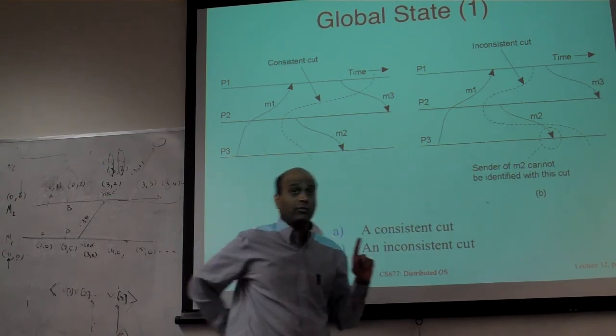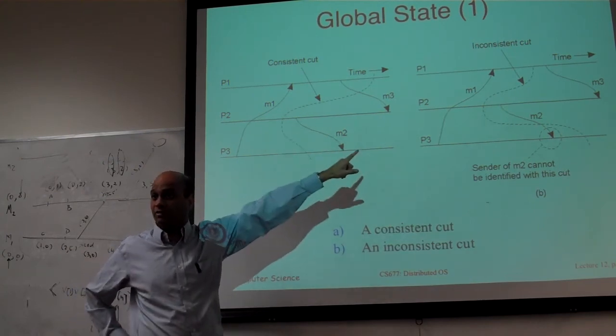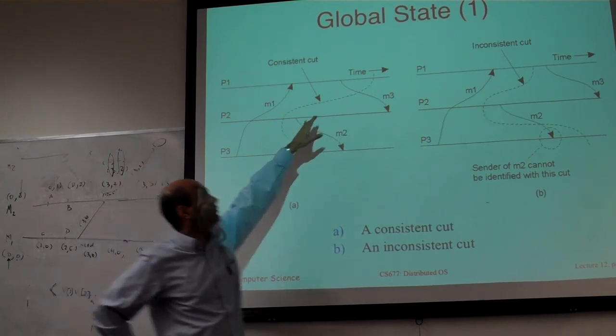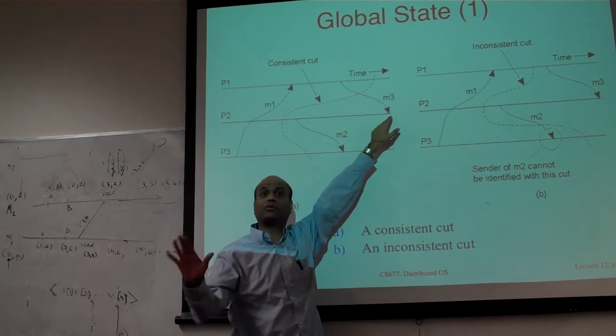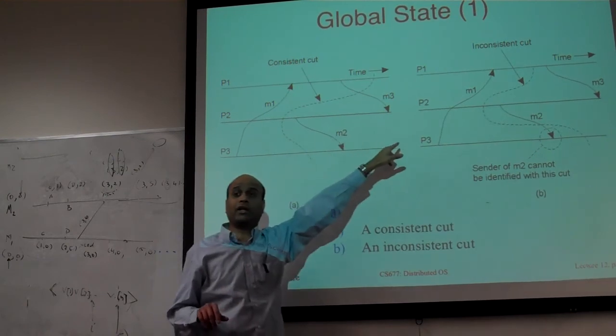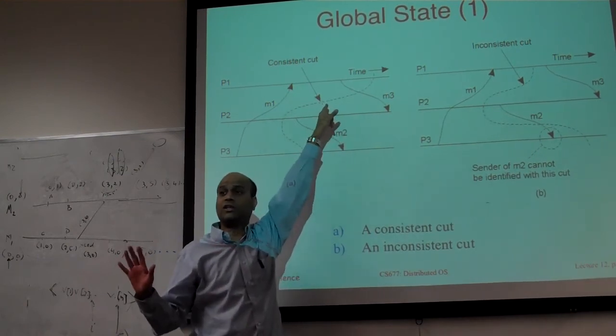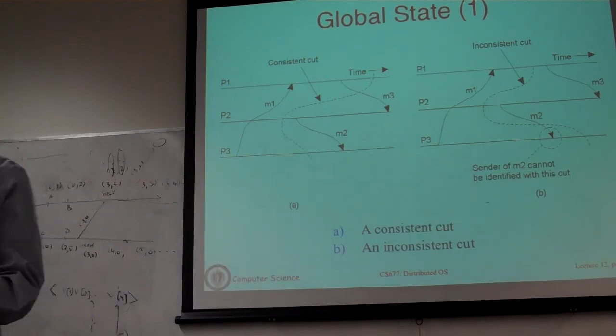Okay? So first of all, we'll claim that this is consistent, assuming M3 is redelivered. Okay? But you do not have a case where the receipt is happening before the checkpoint and the send after. In this case, the send is happening before the checkpoint and the receipt is happening after. That's okay. Okay? But if you restart P2 here, P2 is going to expect M3 to show up. P1 is not going to resend M3. Okay, so M3 is just hanging somewhere in the network. Somehow somebody has to track that and redeliver that. Well, that somebody is whoever is taking the snapshot, who has to figure out: here are undelivered messages. Save that state also. Don't just save the state of the process.